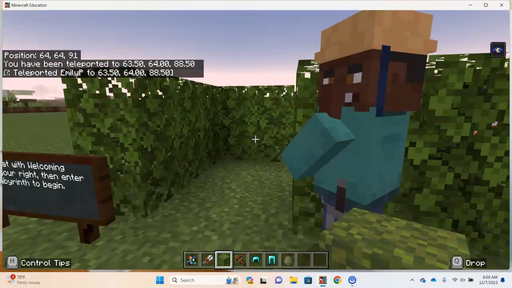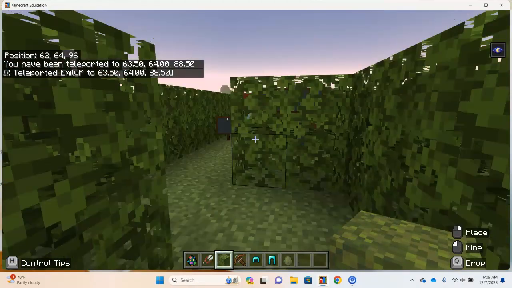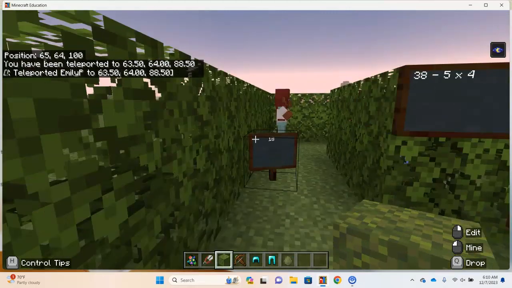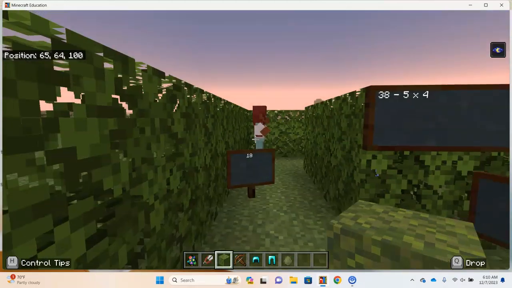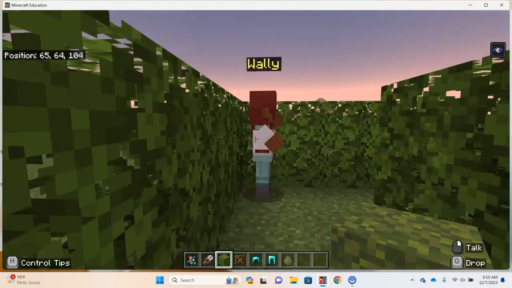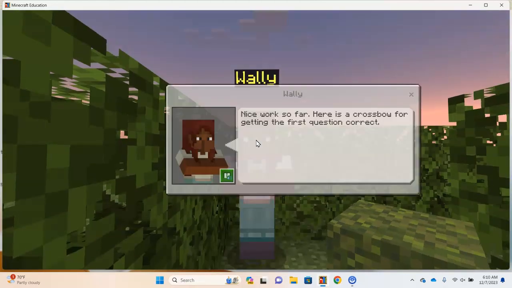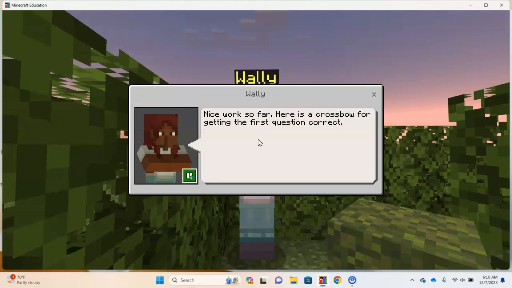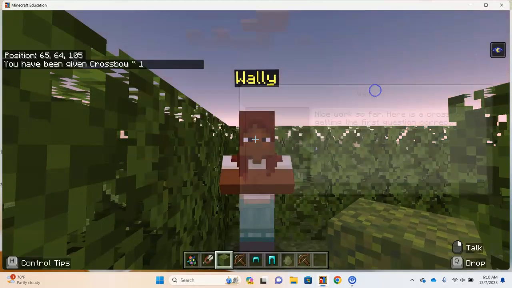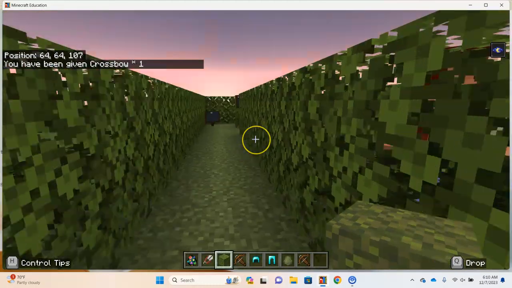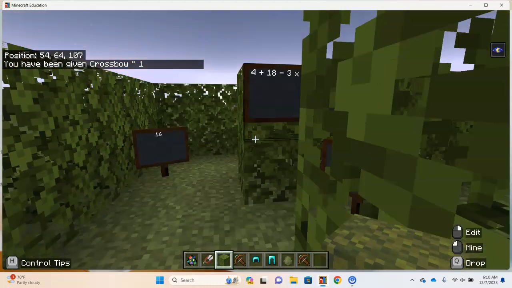I will continue into the labyrinth. I hope you remember the solution was 18. Of course, we haven't provided calculators for students, but they can work this out on paper because they should be able to do this arithmetic at this point. I'm right-clicking on Wally NPC, who says, "Nice work, we went the right way." He gives us a crossbow, which should be useful on our quest to find Aunt Sandy. We must not forget that we are seeking to find her.